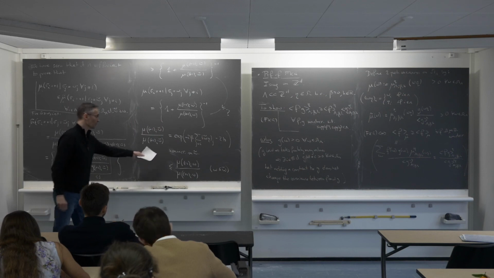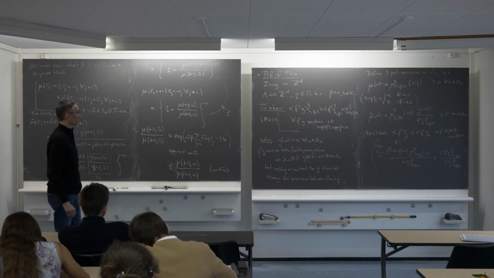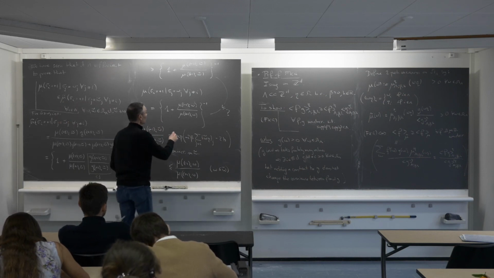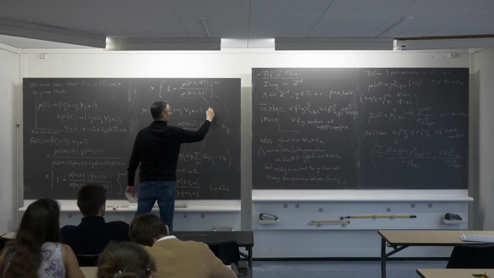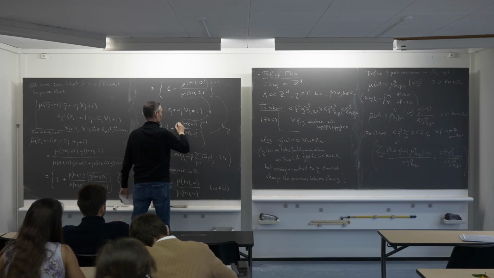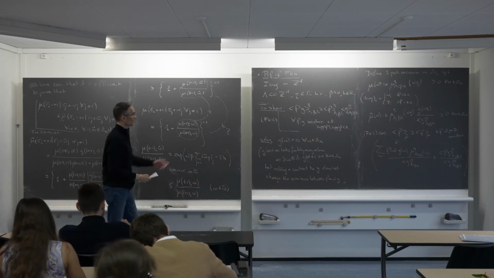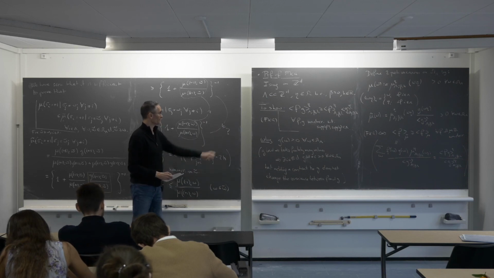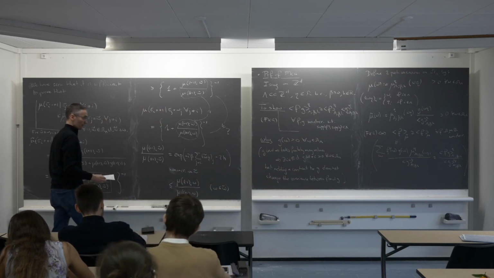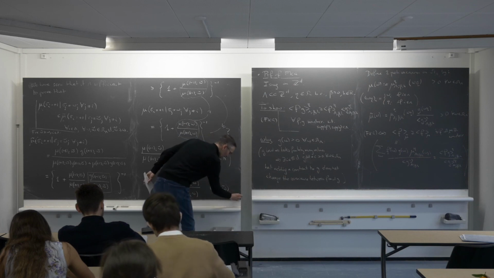But that means that this guy here is smaller than this guy here, but there is an inverse power here. So I get indeed the inequality in the other direction, and I'm done. I've proved the FKG inequality.